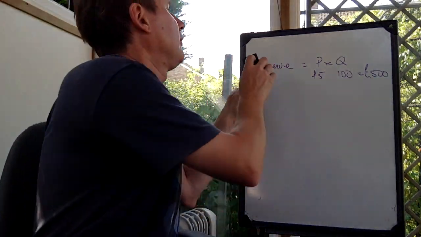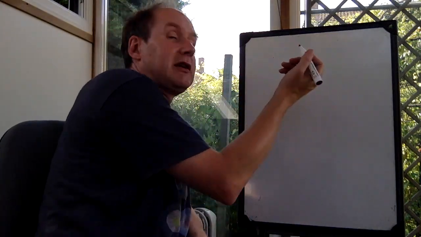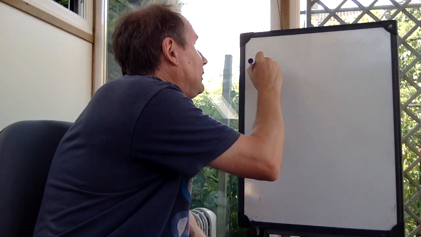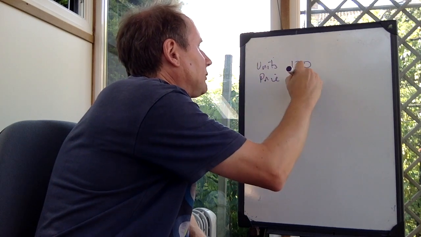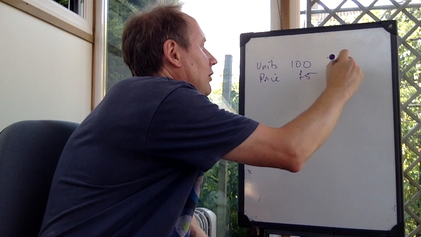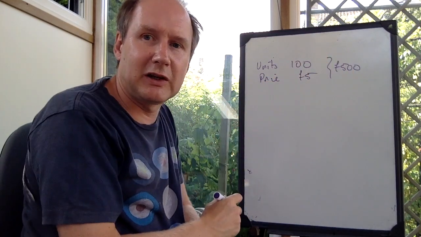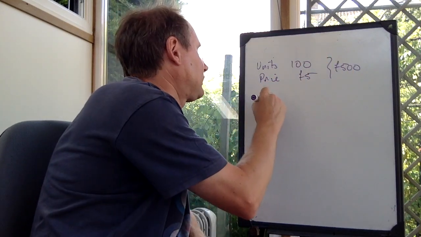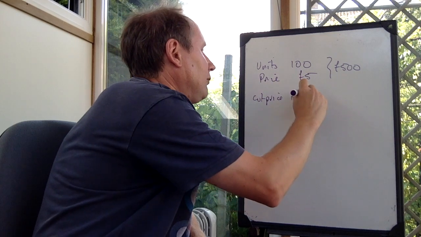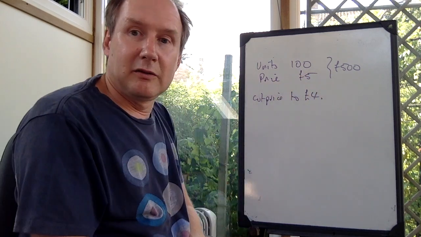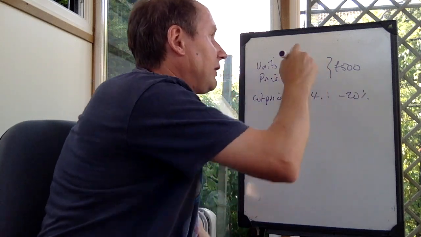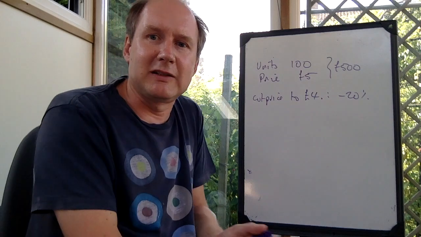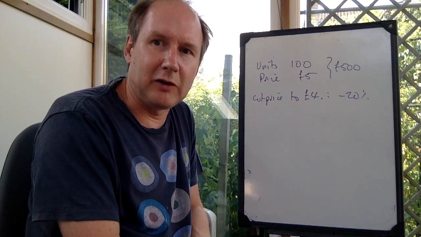So let's have a think about this. Suppose we have a business, and let's say its sales were 100 units, and its price was £5. So it had a revenue of £500. And let's suppose they decide to cut price to £4. If they do that, then that's a 20% cut in price. It's gone down by 1 out of 5. So is that a good idea? Is it a good idea to cut price by 20%?